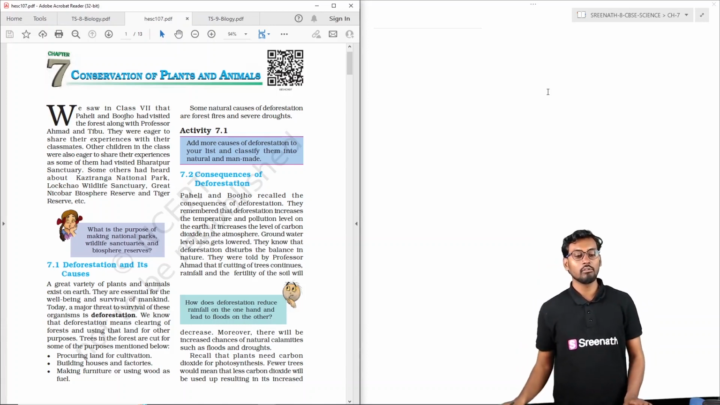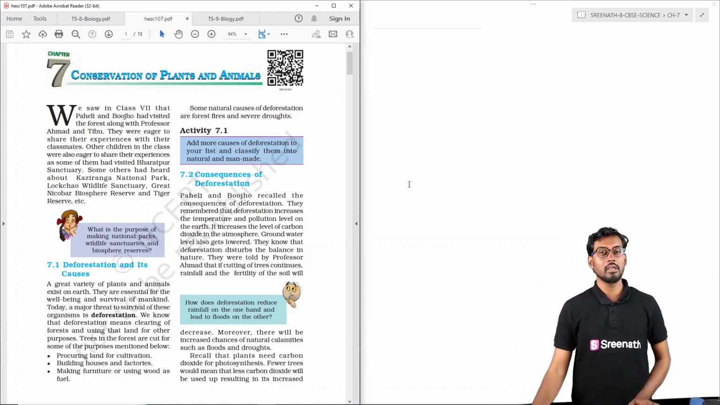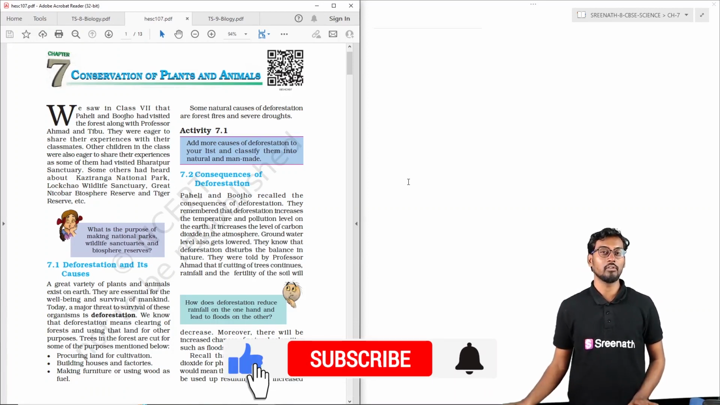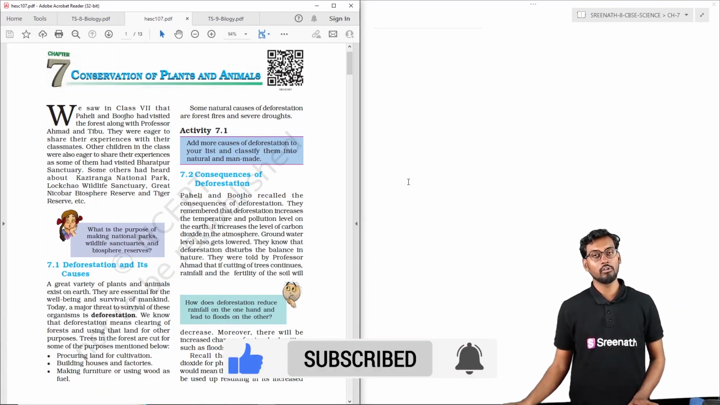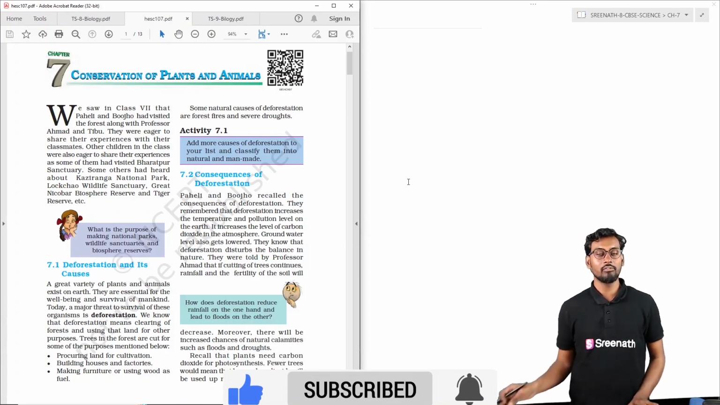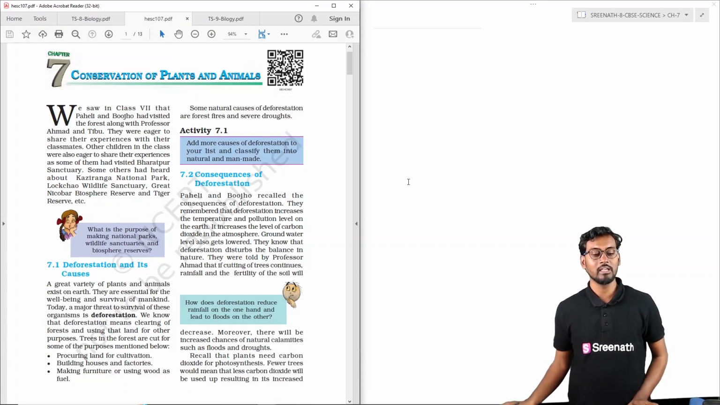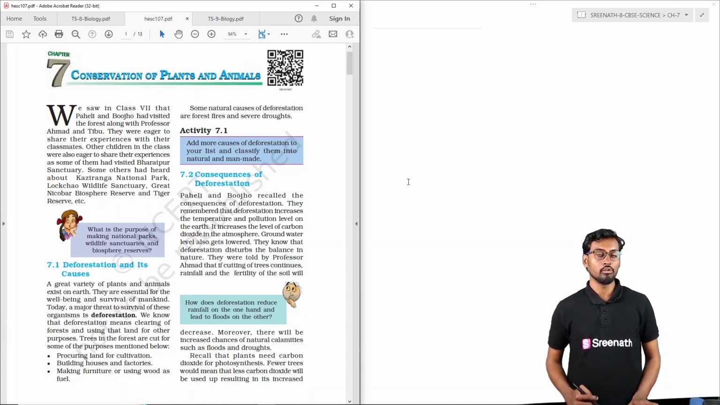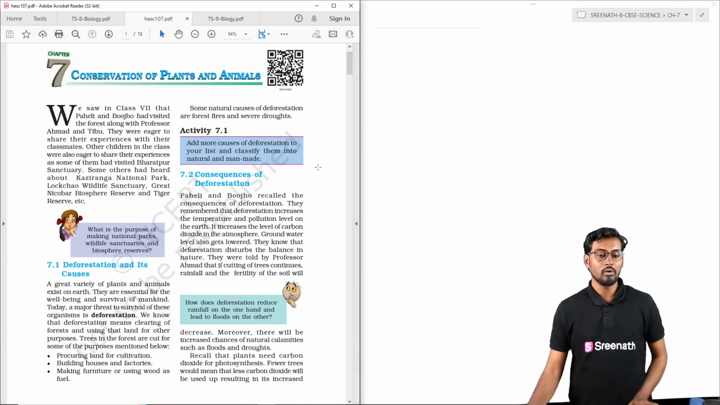Deforestation is the major cause for the loss of conservation of plants and animals. So what is deforestation? That is the removal of the forest cover from the surface of the earth for greed and for the use of humans. When you clear the forest from the surface of the earth, there is loss of plants, and animals and other species will also be lost because of deforestation. And what are the consequences?